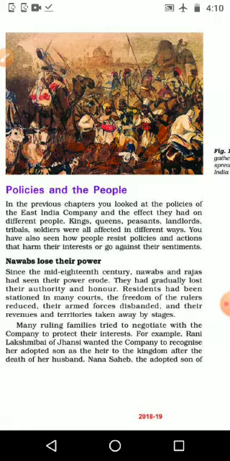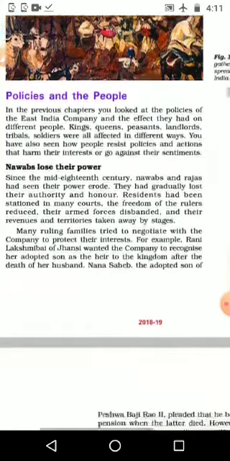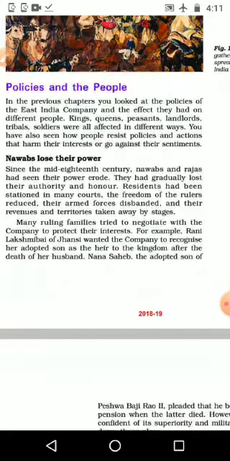Kings, queens, peasants, landlords, tribals, and soldiers were all affected in different ways. Not only one group, each and every group of people were feeling the effect of the policies of the British East India Company or British rule.